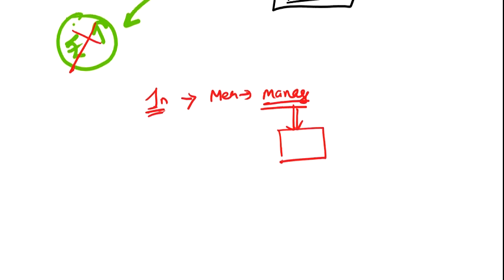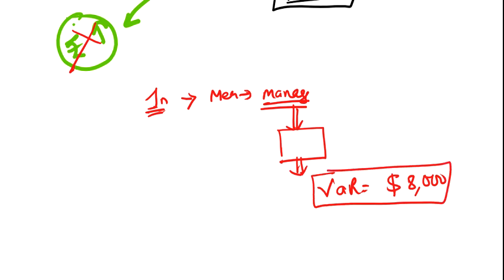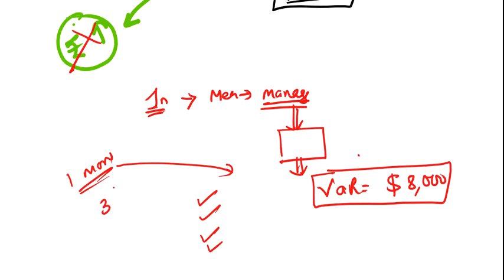Suppose my VaR limit is, say, $8,000. I have to see whether my employees are breaching this VaR limit, and at what frequency. If in one month they have breached this VaR limit, say, 3 times, this is a big number, and we have to take corrective actions.